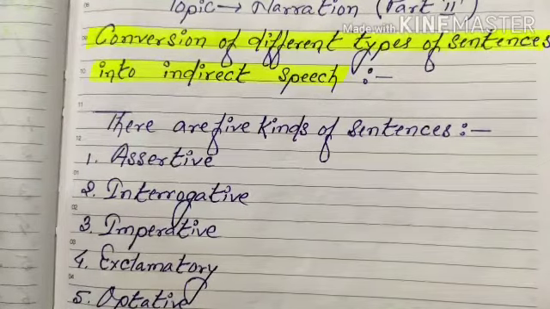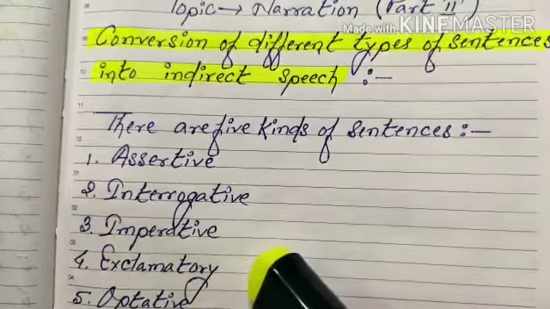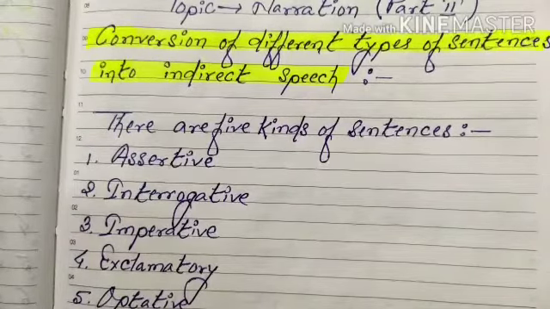Before starting the guidelines, let's take a look at the different kinds of sentences. As you know very well, there are 5 kinds of sentences, which are assertive, interrogative, imperative, exclamatory and optative. Let me give you a brief definition of these sentences. Firstly, let's start with assertive. Assertive sentences are such sentences which are used to make statements. If we go into detail, there are 2 types of assertives, which are affirmative and negative.